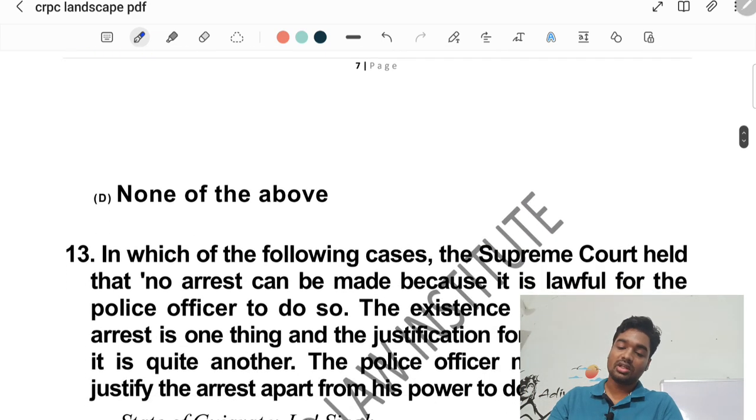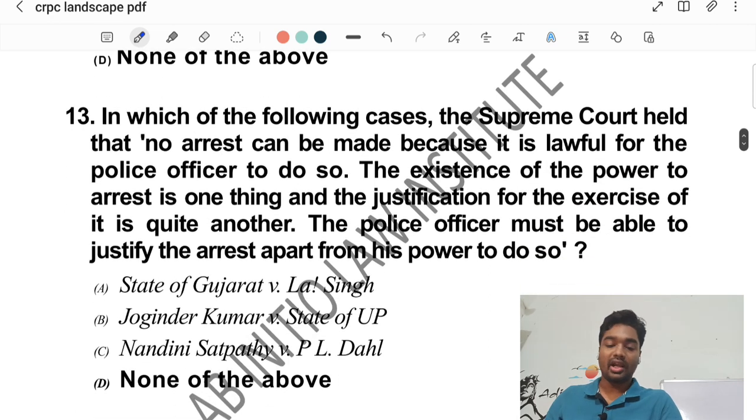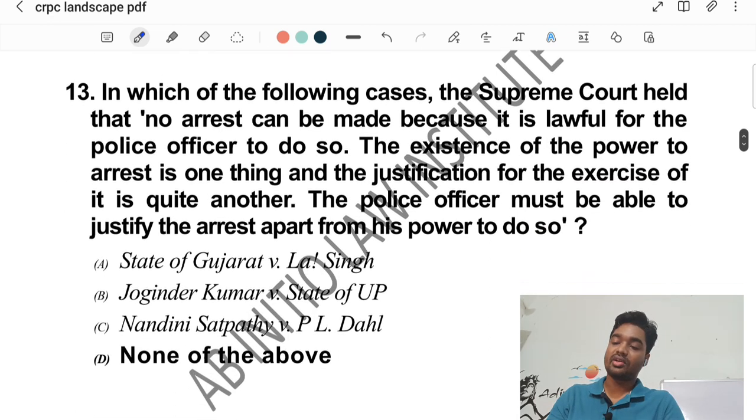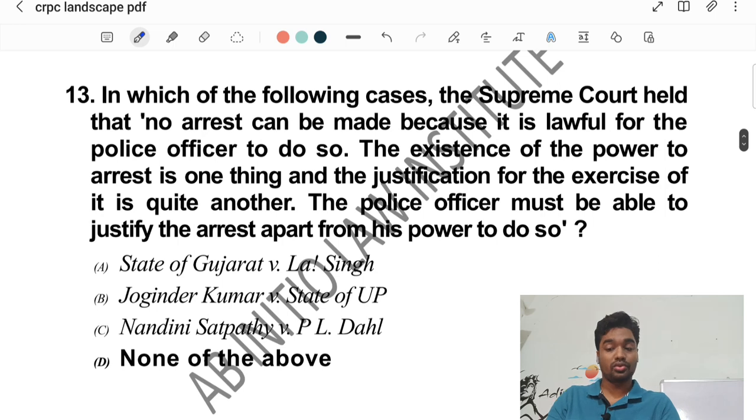Now next question, in which of the following cases the Supreme Court held that no arrest can be made merely because it is lawful for the police officer to do so? The existence of the power to arrest is one thing and the justification for the exercise is quite another. The police officer must be able to justify the arrest apart from his power to do so. The correct citation for this ratio is option B, Joginder Kumar versus State of UP.